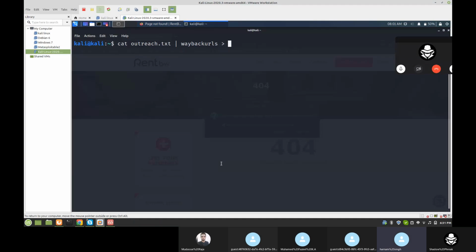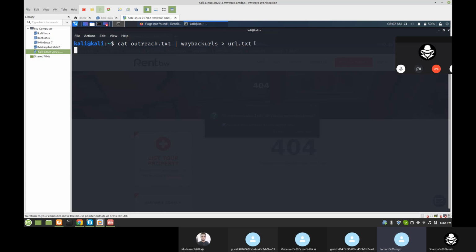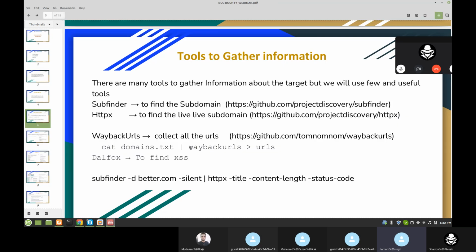Then save the URLs to a URL-only .txt file. Hit enter. Wait for the result. It can take some time. Okay, so it will collect all the possible URLs.